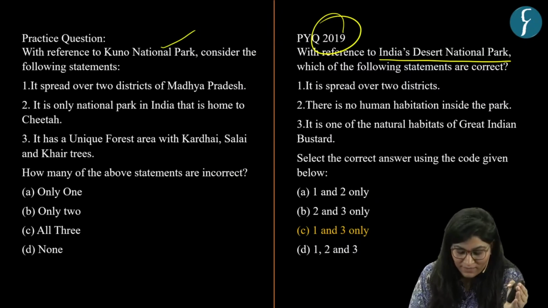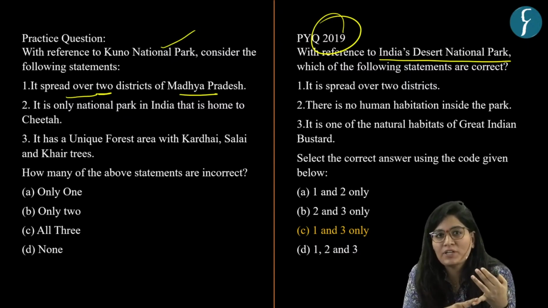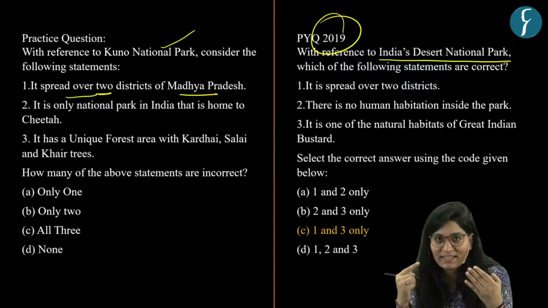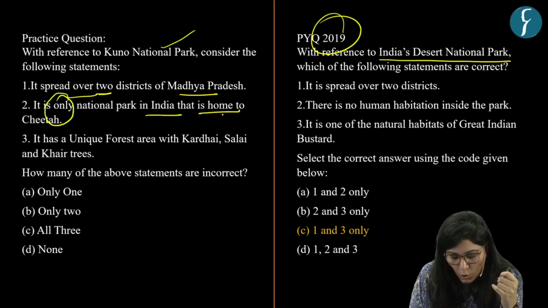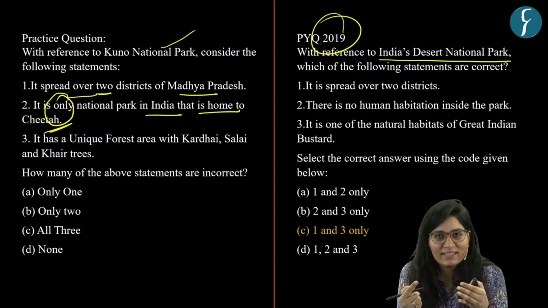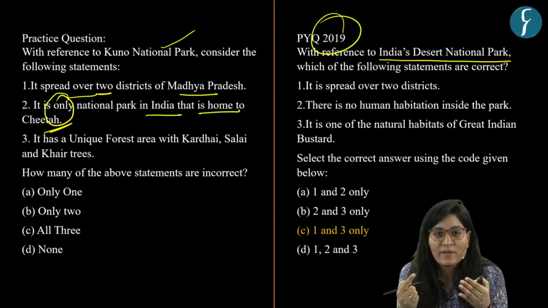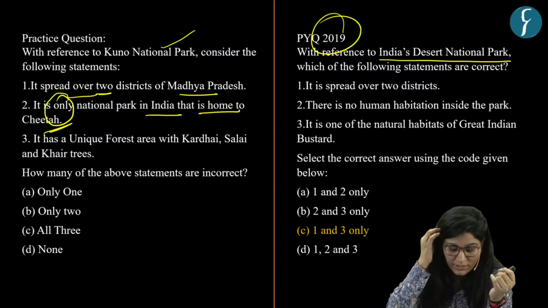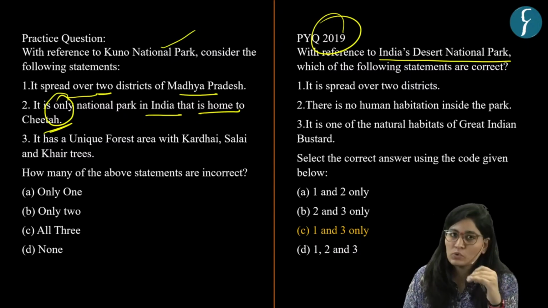First statement is, it spreads over 2 districts of Madhya Pradesh. Yes. And what are those 2 districts? Sheopur and Shivpuri. That makes this statement correct. Then, it is the only national park in India that is home to cheetah. Correct? In 2009, it was the first proposed site, and the cheetah reintroduction program started in year 2022 when 8 cheetahs came from Namibia to India and landed at Kuno National Park. Okay, so this makes Kuno National Park the only national park in India that is home to cheetahs.